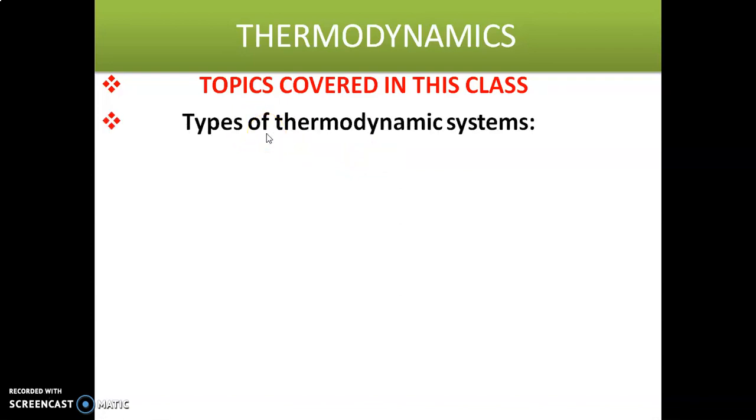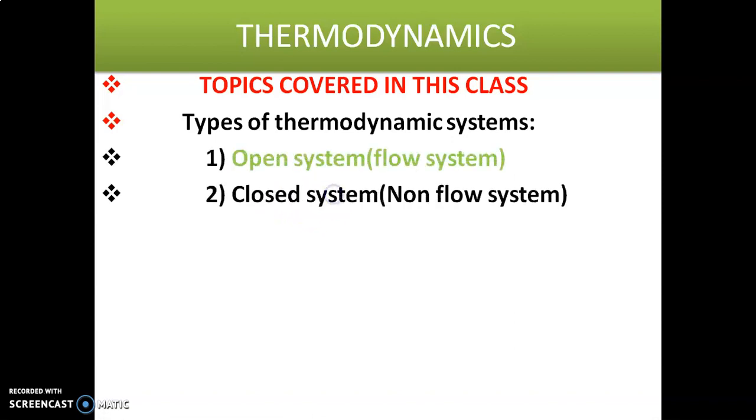First one is types of thermodynamic systems, and in that main topic we have three subtopics. Number one, open system, another name of which is flow system; second, closed system, another name of which is non-flow system; and third, isolated system. So these are the three topics we are going to discuss in this class.